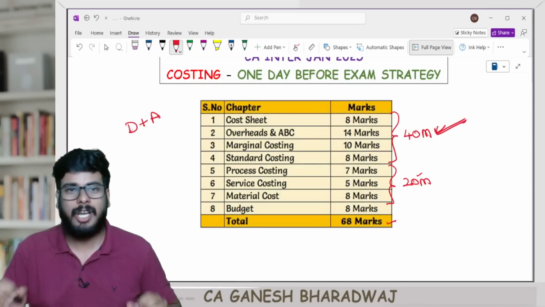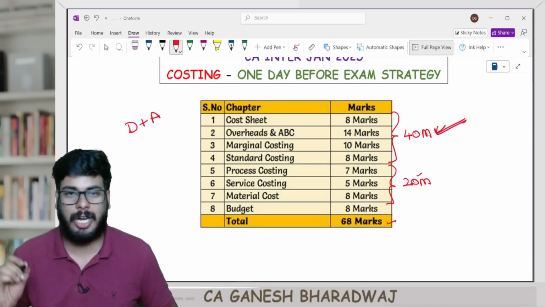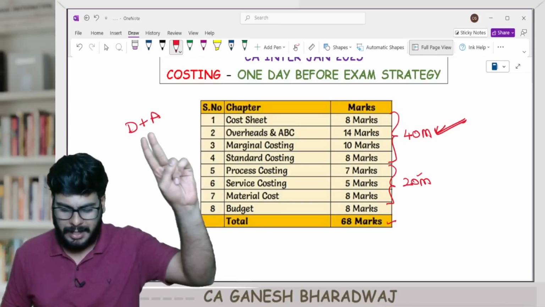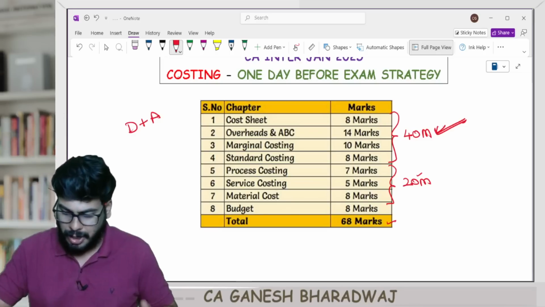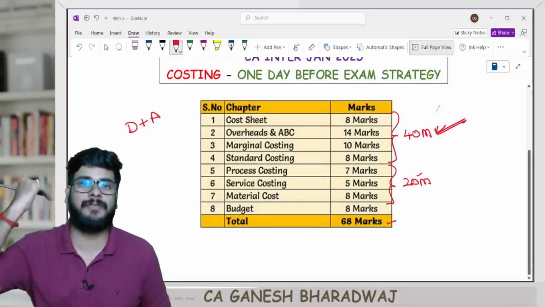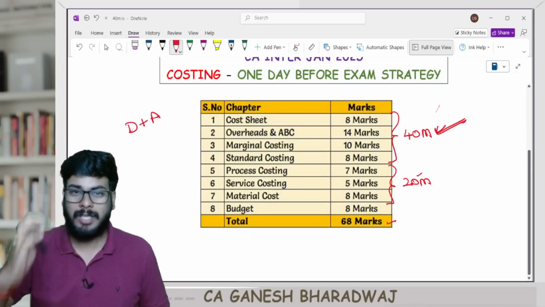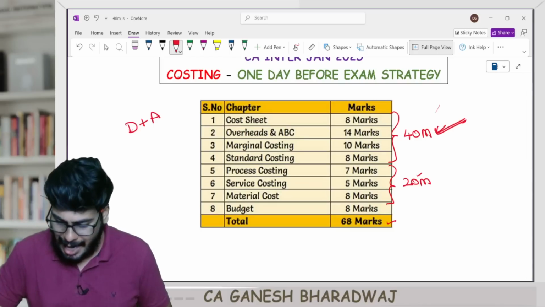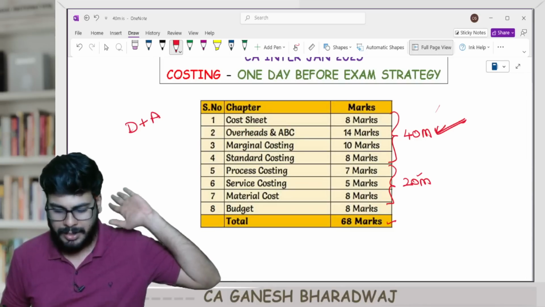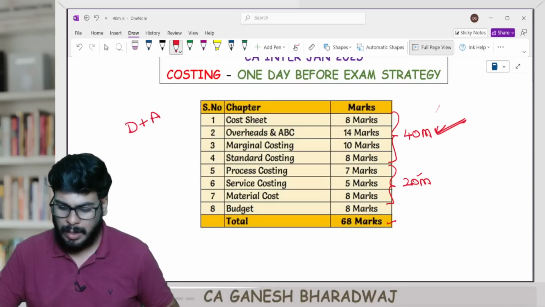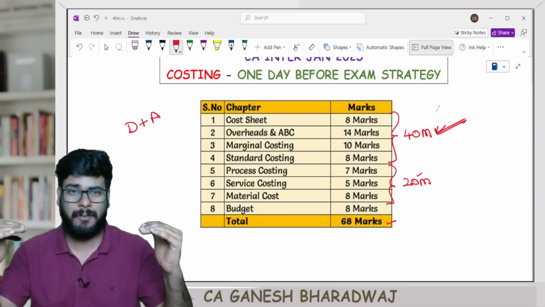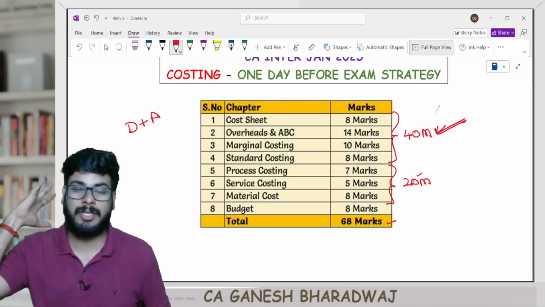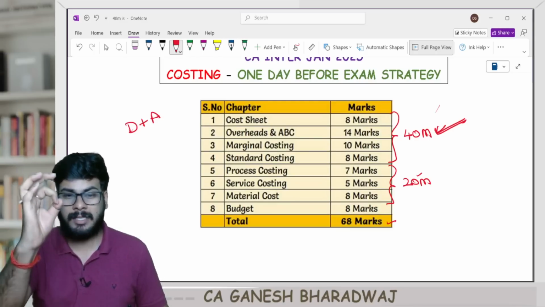First, make sure that you are sorted with the first 4 chapters that I've mentioned. Cost sheet, overheads, ABC, marginal costing, standard costing. Make sure that you are done. The moment you're done, you have prepared yourself the first 40 marks, right? Once this is done, aim for the next 20 marks: process costing, service costing, material cost. Once this is also done, exemption is sorted for you. Whatever you're covering beyond this is going to be a bonus. As simple as that, guys.